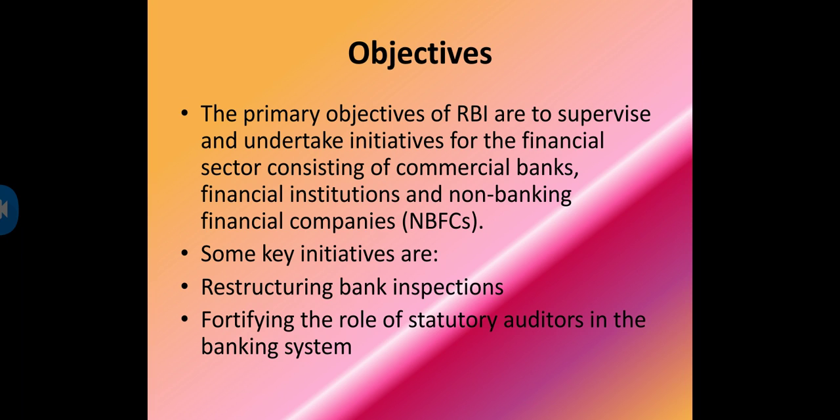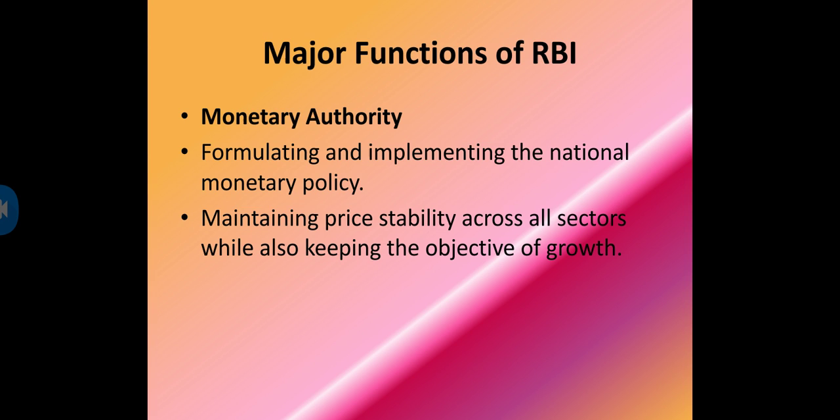Objectives. The primary objectives of RBI are to supervise and undertake initiatives for the financial sector consisting of commercial banks, financial institutions and non-banking financial companies. Some key initiatives are reconstructing bank inspections and fortifying the role of statutory auditors in the banking system. Major functions: monetary authority. Monetary head is RBI.